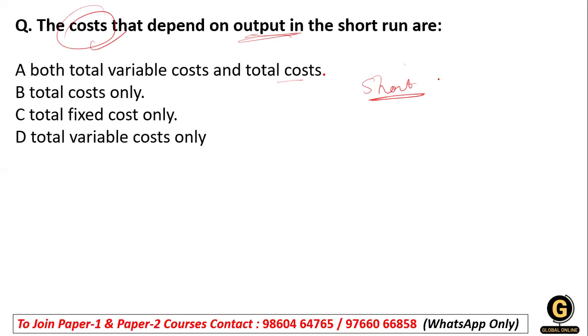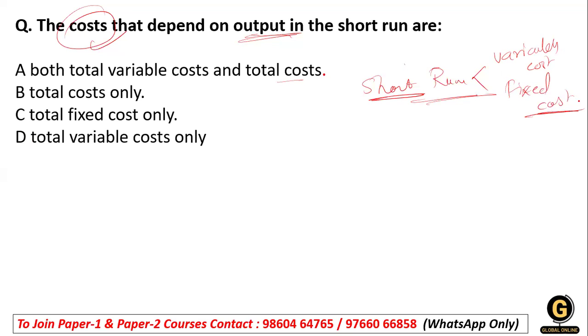I already discussed this point in part 1 of the previous video. In the short run, the cost is variable cost plus fixed cost.